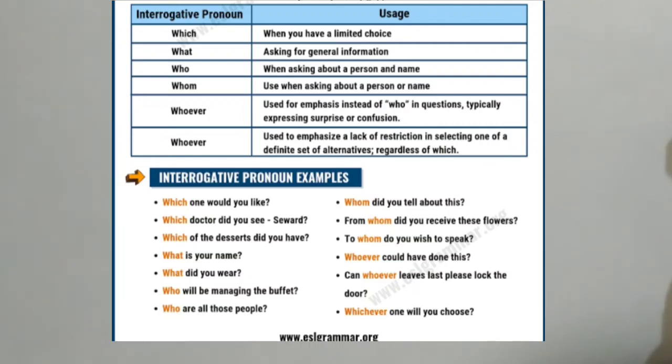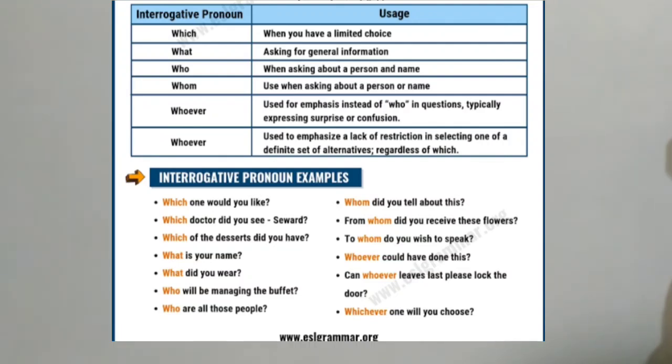And a little difference: what is the difference between which and what? Always we are saying what is that, which is that. Can you say what the difference is? Which we always use when we have a limited choice, not a lot. But what is for asking general information. Did you understand anything? No? I will tell one example.